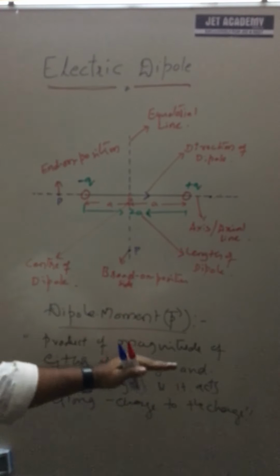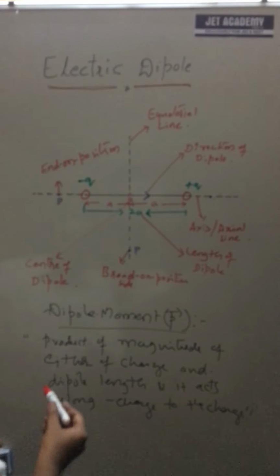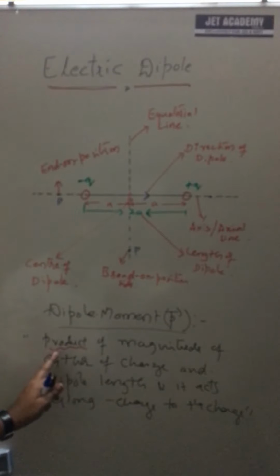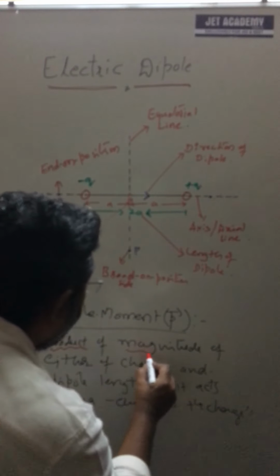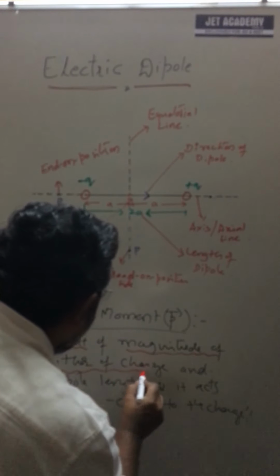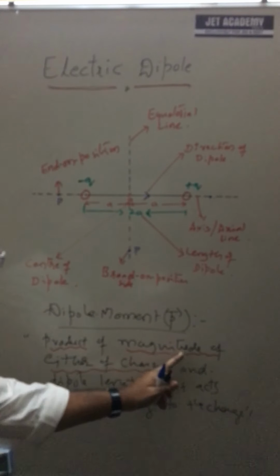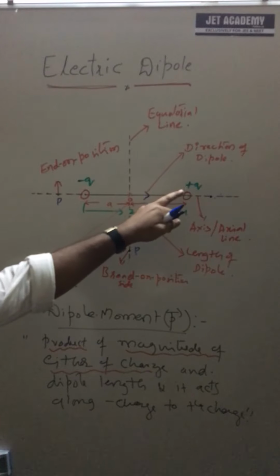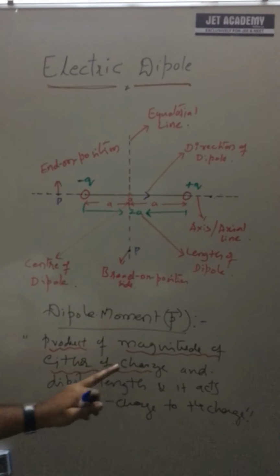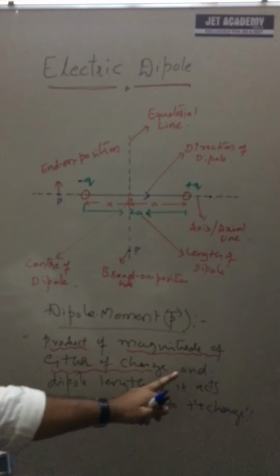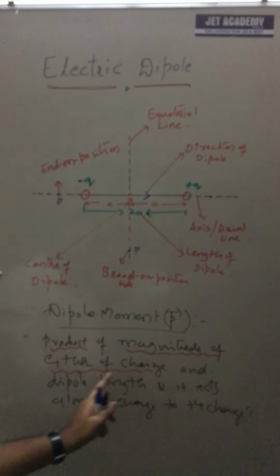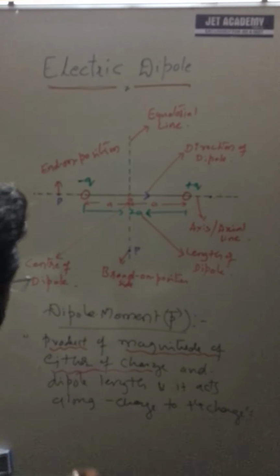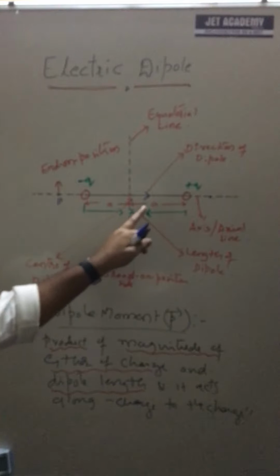So this is the dipole moment definition. It has magnitude as well as direction. It is a simple mathematical way of measurement. It is the product of the magnitude of either charge, plus q or minus q. Both are the same, q, and the product of q and the dipole length. The dipole length is 2a.